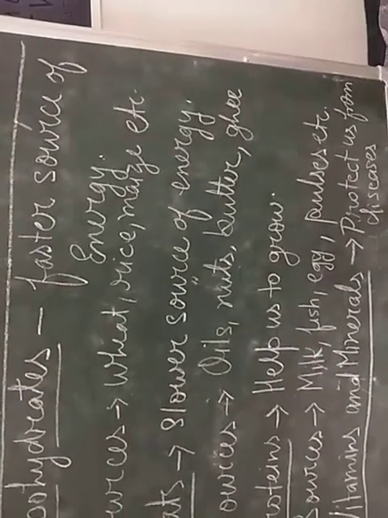Next are vitamins and minerals. These things protect us from diseases. They help us to keep diseases away from us. Many vitamins are there, like vitamin A, B, C, D are examples of vitamins. And from where can we get these vitamins? From fruits and vegetables.